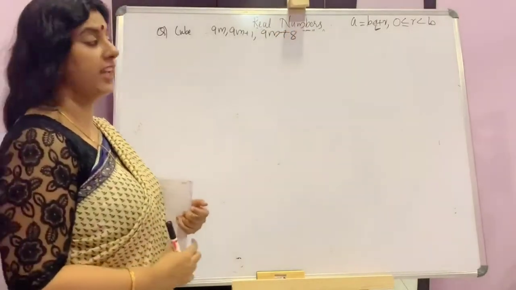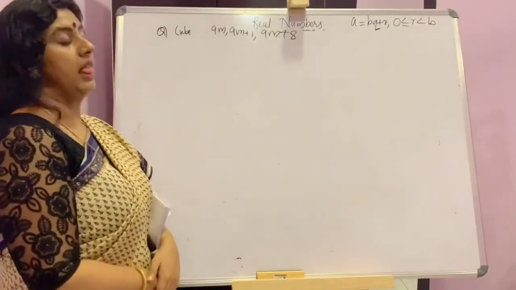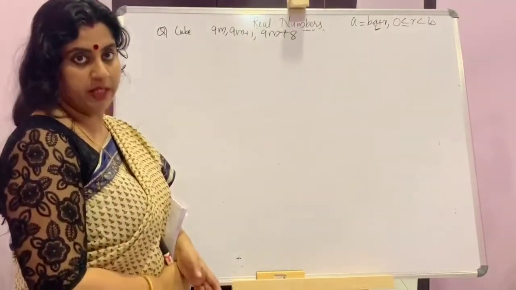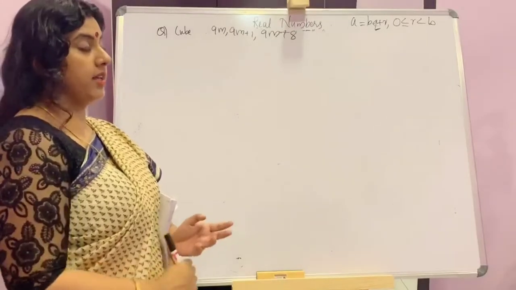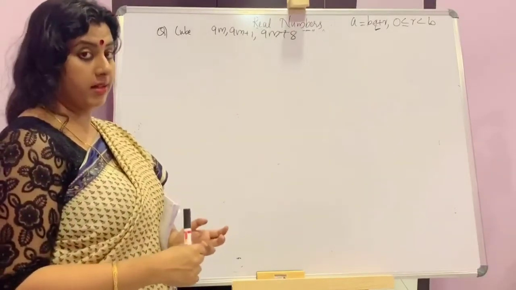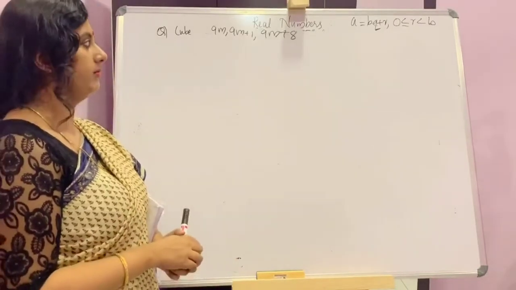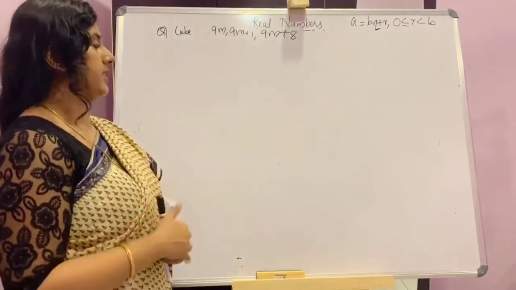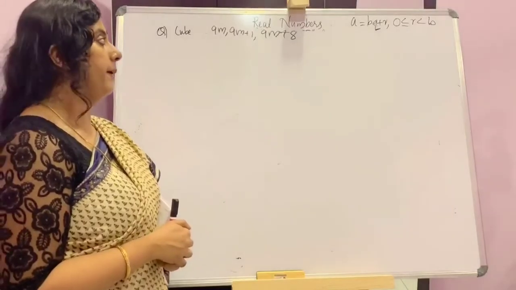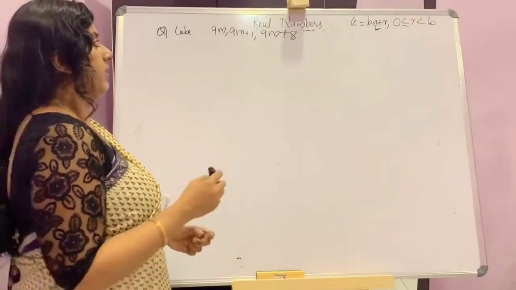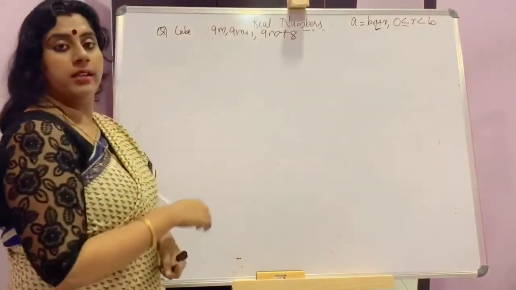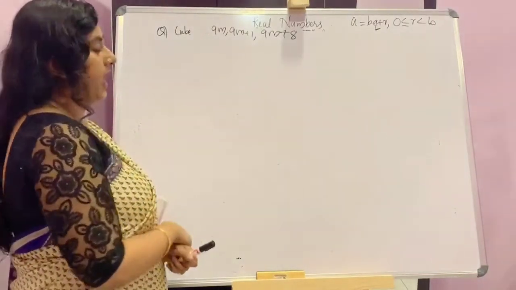If you are taking b as 9, there may be so many steps because you get r as 0, 1, 2, 3, 4, 5, 6, 7, 8. So better we can take again b as 3 because the factor of 9 is 3.